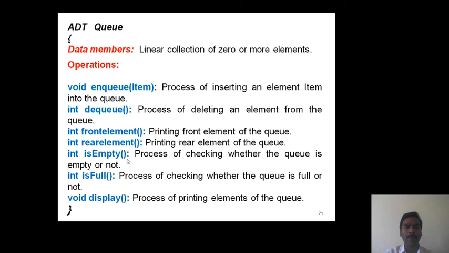Is empty operation. It refers to the process of checking whether the queue is empty or not. Is full operation. It refers to the process of checking whether the queue is full or not. And finally, display operation. It refers to the process of printing elements of the queue.